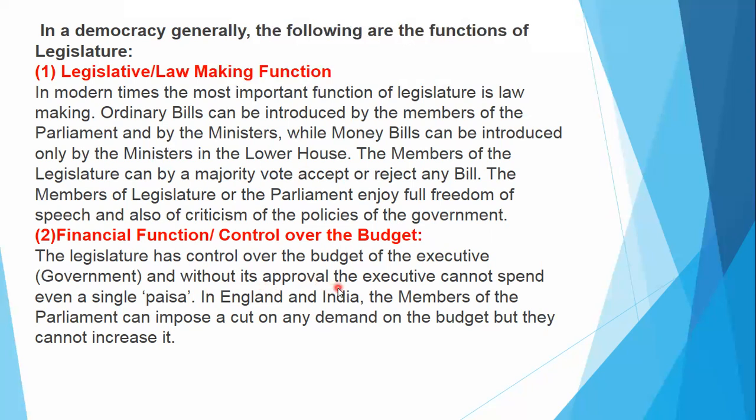When the parliament discusses the budget, and if parliament feels it's good, then parliament passes the budget. If it is not good, at that condition, parliament can give suggestion for some changes of the budget.